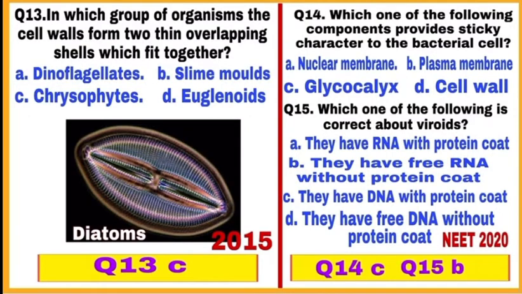Question 13. In which group of organisms the cell walls form two thin overlapping shells which fit together?